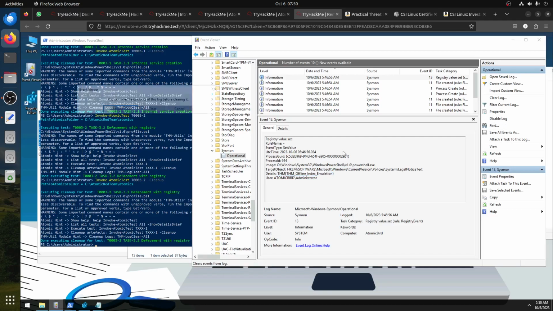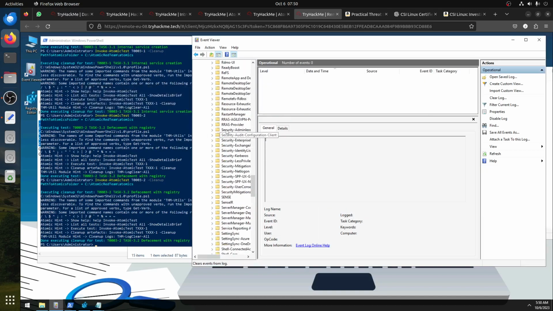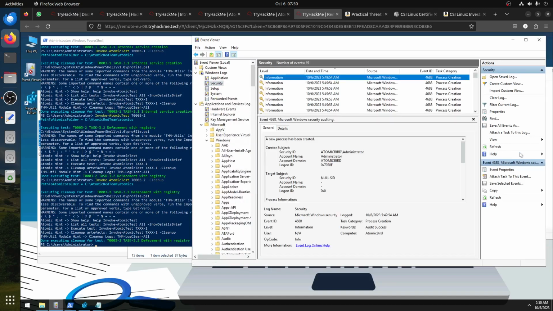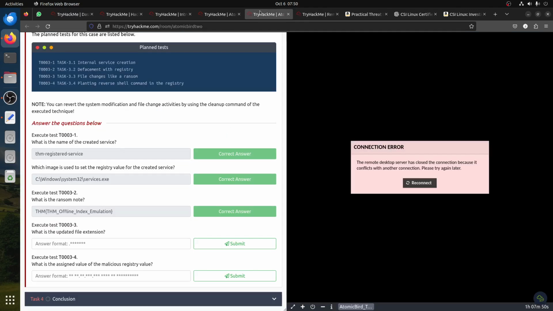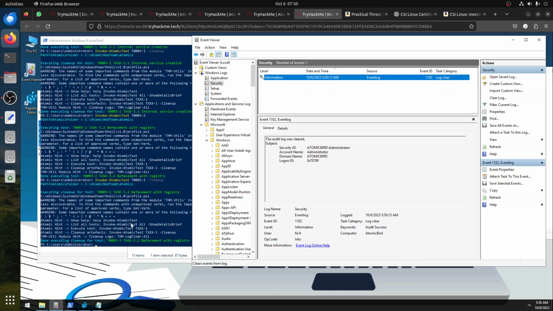Where are you? Clear logs, clear. Then let's go to security also in case we need it. So security also should, I like to use both of them in case one doesn't give me the answer. The next one is 3-3.